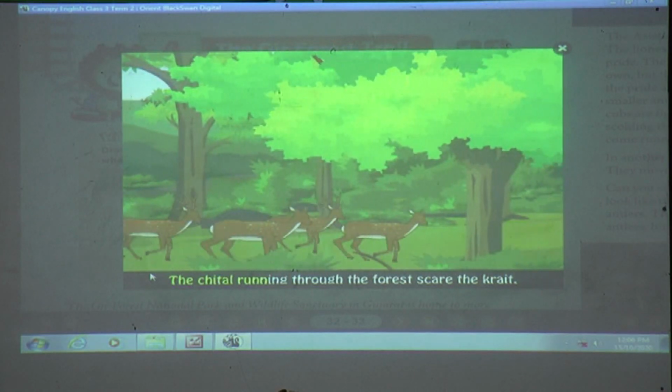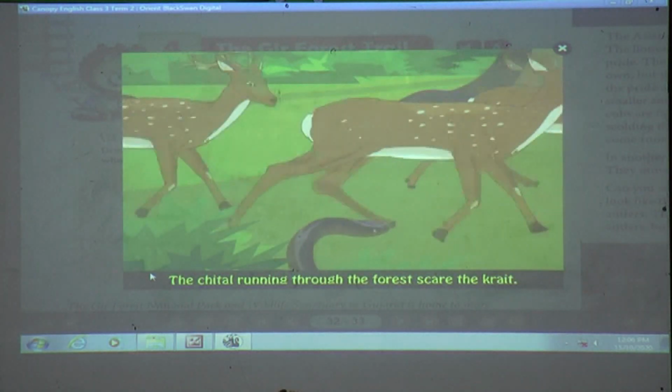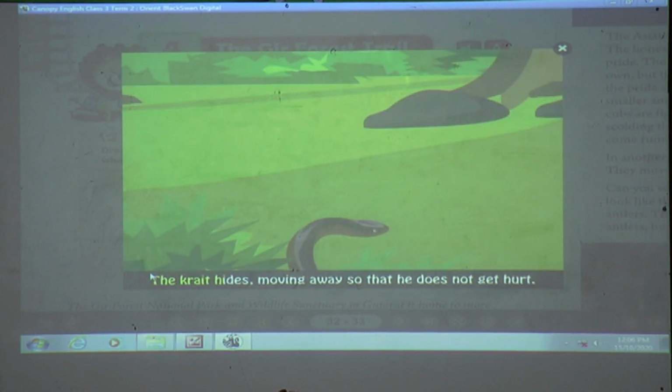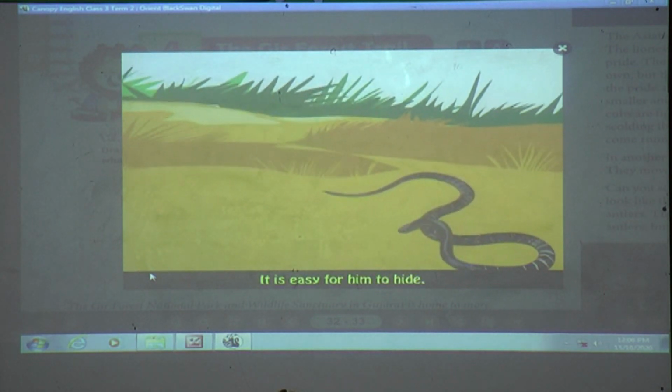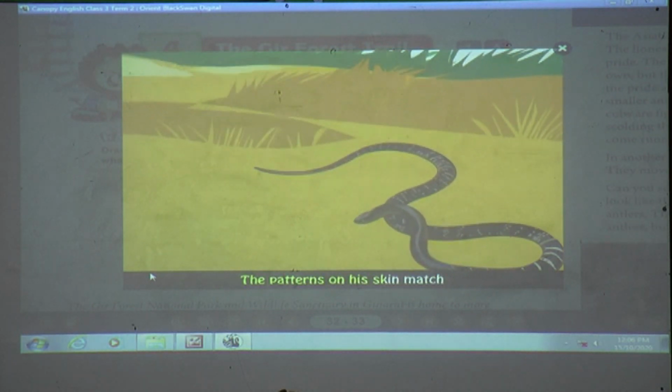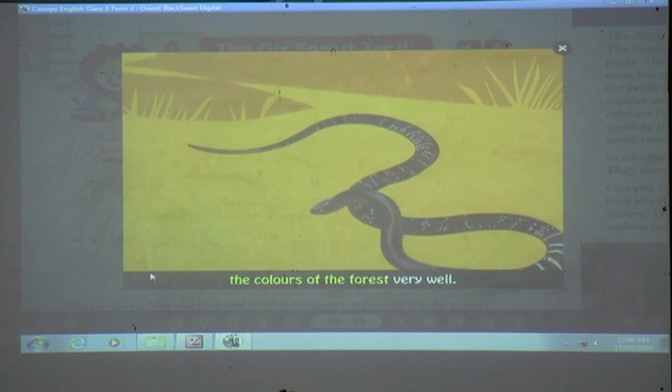The deer running through the forest scared the snake. The snake hides, moving away so that he does not get hurt. It is easy for him to hide. The patterns on his skin match the colors of the forest very well.